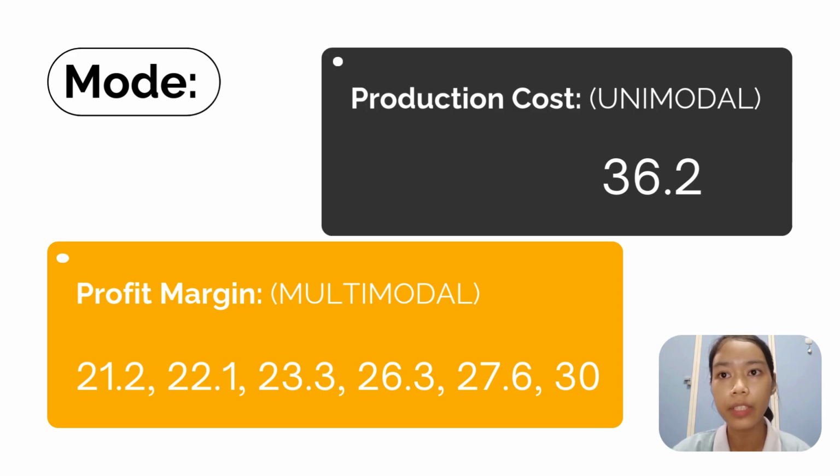The first value is 21.2% by UMW Holdings Berhad and Highcom Honda Manufacturing Malaysia. The second value is 22.1% by QL Resources Berhad and Celestia Malaysia Sendirian Berhad. The third one is 23.3% by Top Glove Corporation Berhad and Malayan Dashing Power Sendirian Berhad.